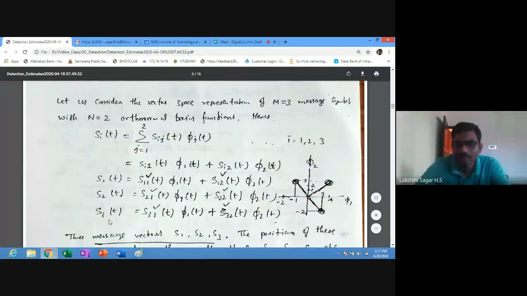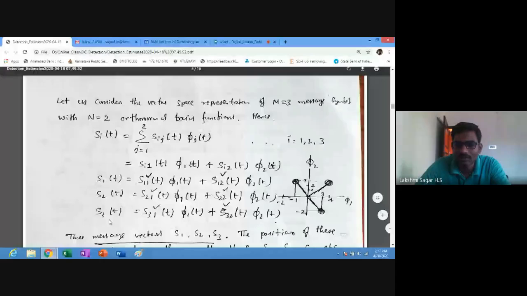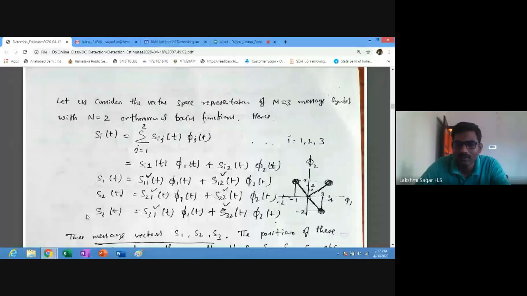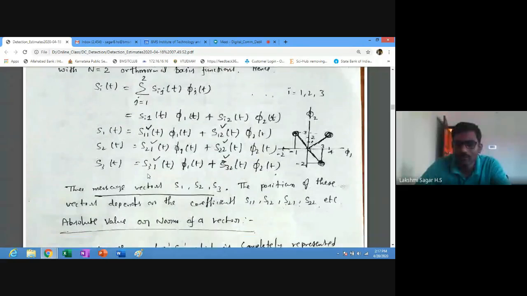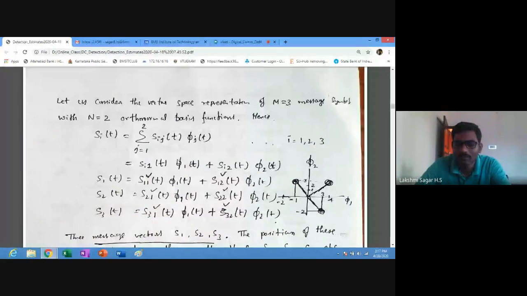And g3 of t is the new function which is nearer to s3 of t than s1 and s2 of t. But g1 of t is equal to s1 of t, that is why we write g1 of t equal to s1 of t, when finding the equation for orthonormal basis function phi 1 of t using the Gram-Schmidt orthogonalization procedure.